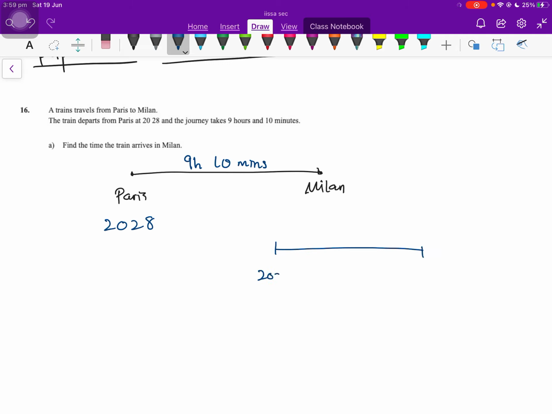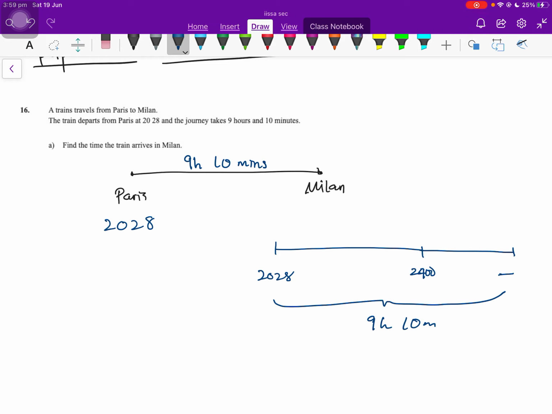So you have 28 hours here, and then until what time they arrive here. You need to make sure that this time must be 9 hours and 10 minutes. But I'm doing this question a bit differently because there's an easier way to do it.